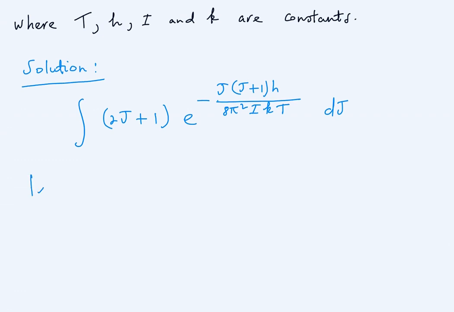We are going to let u be equal to the function inside the exponential function.